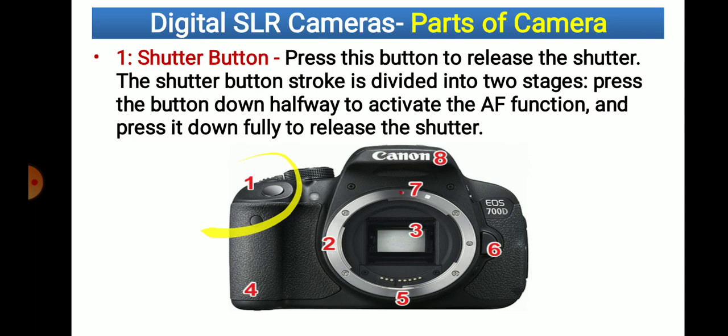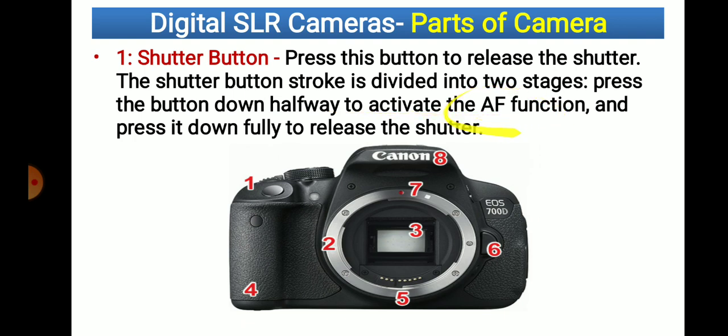Now first one here is the shutter button. Shutter button: press the button to release the shutter. That means if you press this button, the shutter is going to open and photographs are going to be taken. Shutter button stroke is divided into two stages. Press the button down halfway to activate the AF function.